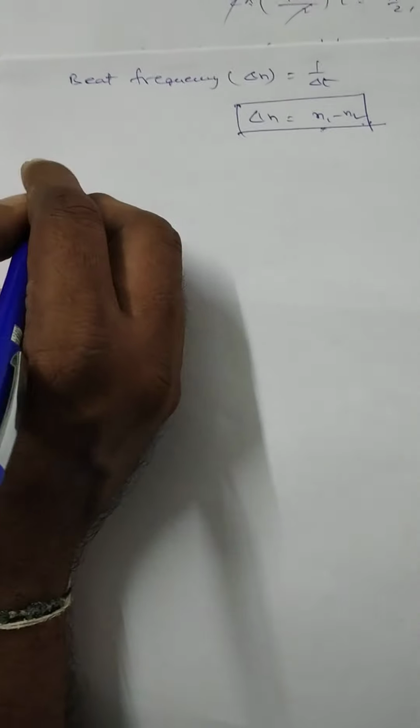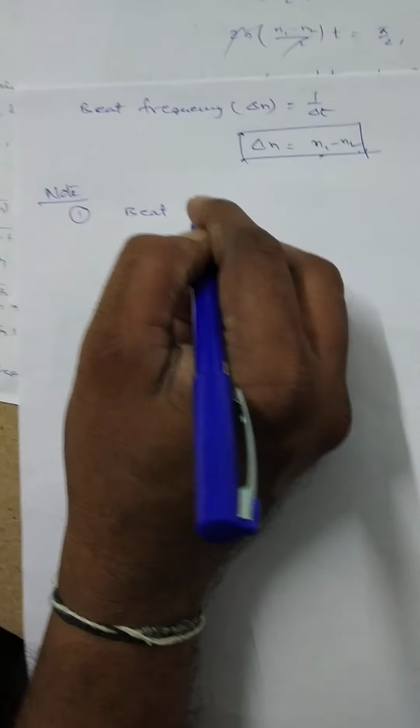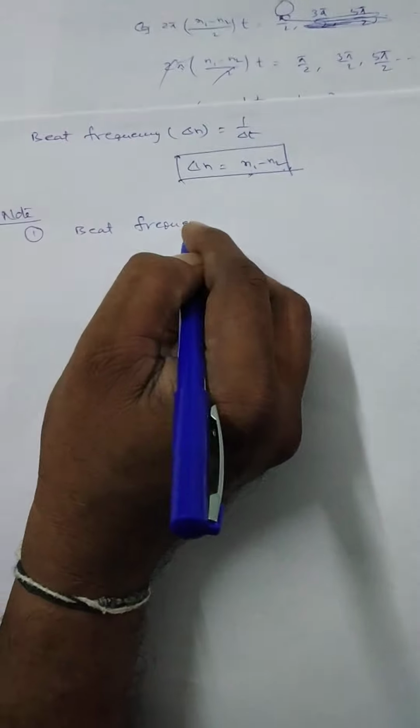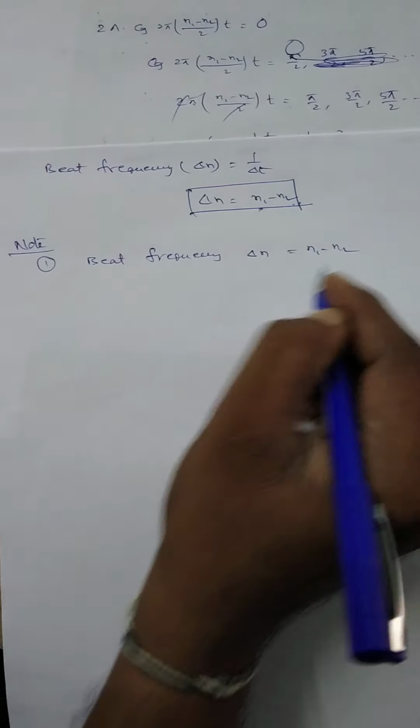Here there is one point. Note 1: first, beat frequency delta n is equal to n1 minus n2.